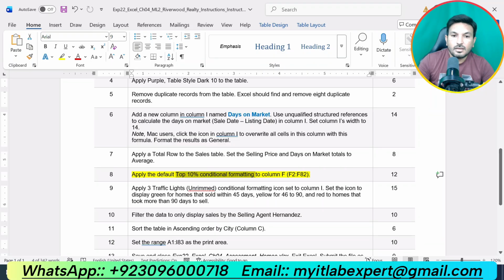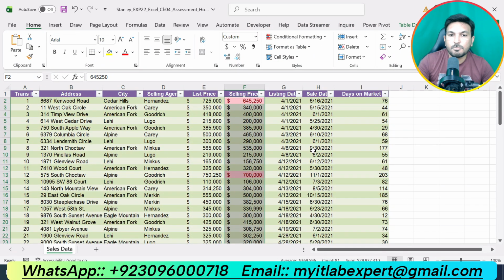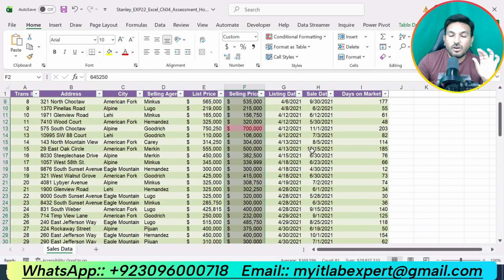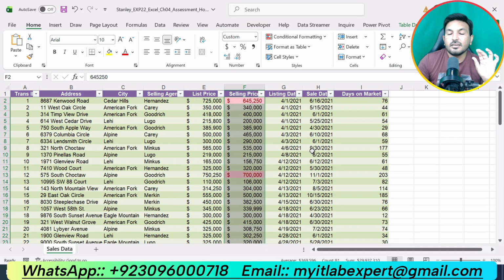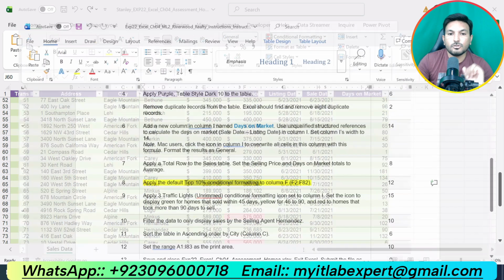Okay, default, so click OK. So now you can see that we have applied the conditional formatting to column F for the top 10%. Okay, so that is all about step number 8.